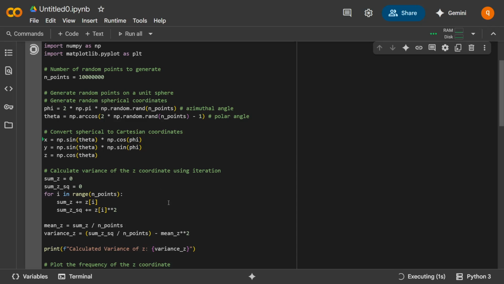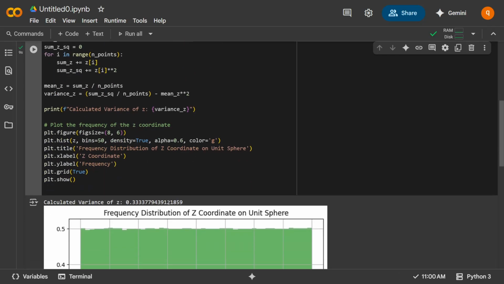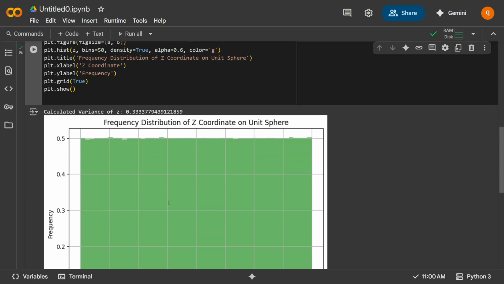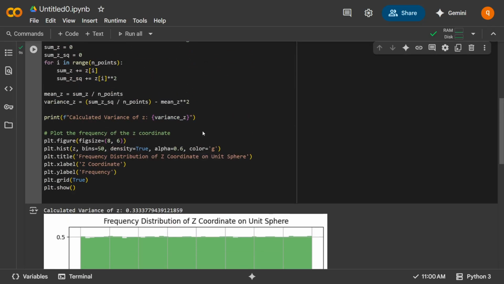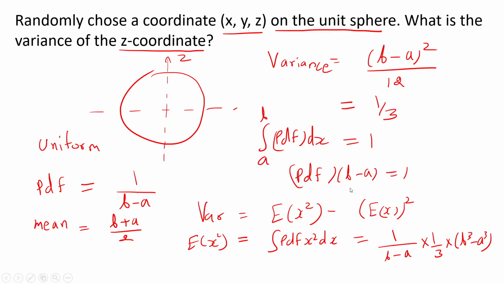So that's true. For a point on the unit sphere, the variance of z is indeed 1 by 3, the mean is 0, and it is uniformly distributed. Now we are doing 10 million. As you can see, this is looking pretty good. We did a decent job. 0.33333.